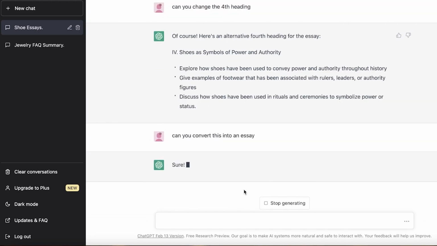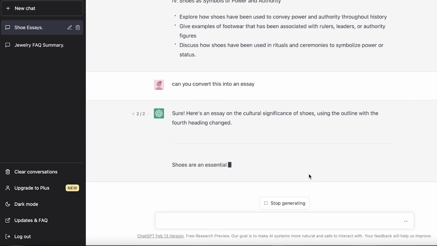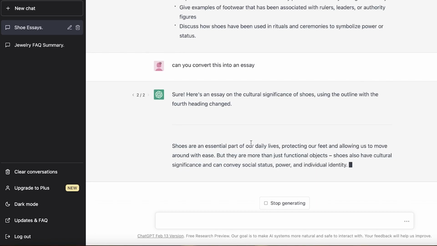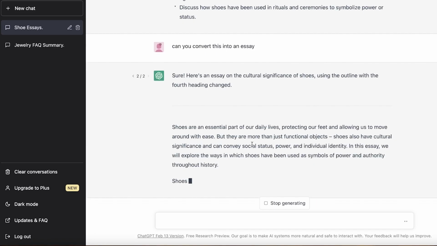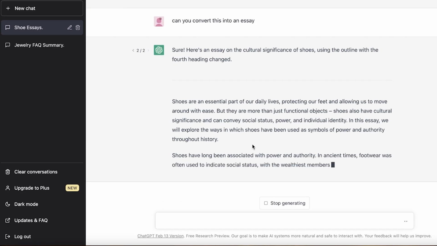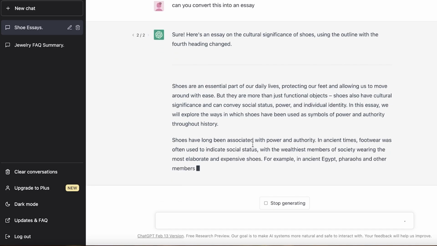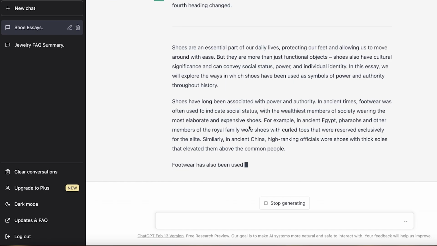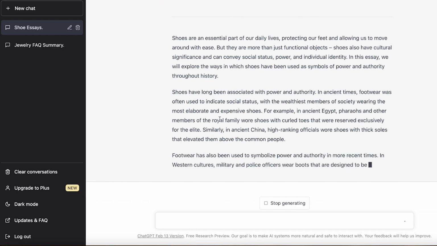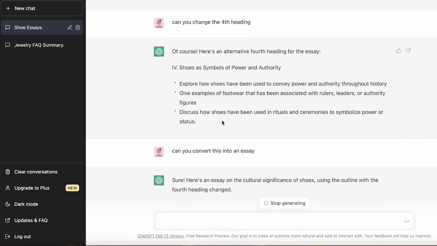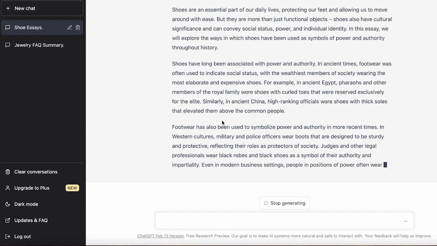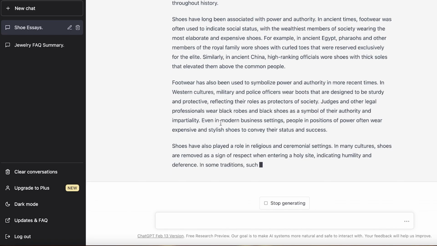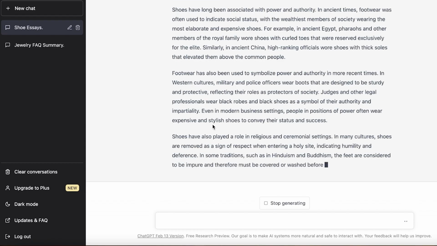Now I'm just going to wait for the response. Now you can see it has started generating it using the outline with the 4th heading changed. And you can see over here, it's just going to write me the entire thing. Now, the best part about this is that you can ask it to expand on certain sections. So let's say I want to focus on the ancient aspect of this. I can ask it to expand on that part. So I'm just going to let it type, but you can also provide prompts or certain information that you have, like a must include. If you have any of that information, you can choose to ask it to include it in a specific paragraph or wherever it feels that it might fit best.